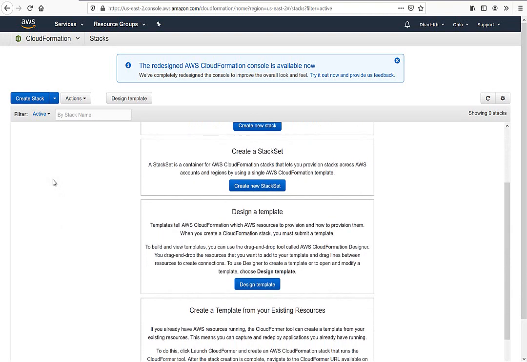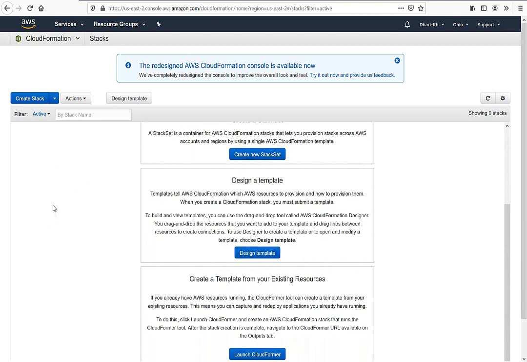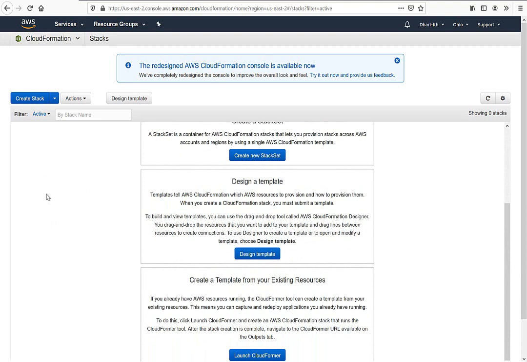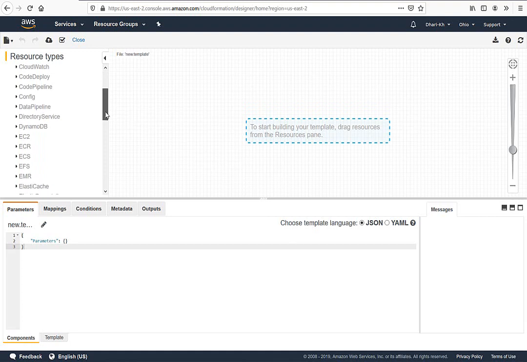Second, create a stack set, if you have a design or container to do the stack. The third option, which is really interesting, I like it, and we will understand it when we pull up our simple infrastructure and see the code. They call it design template. With design template, you can do very simple code through drag and drop.